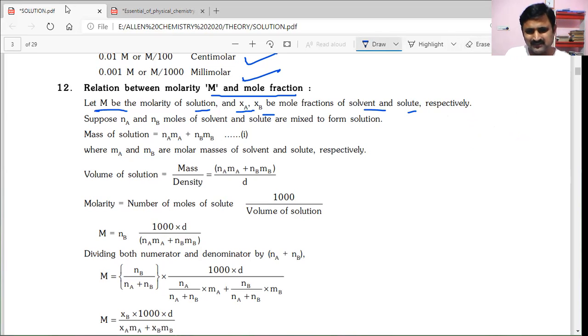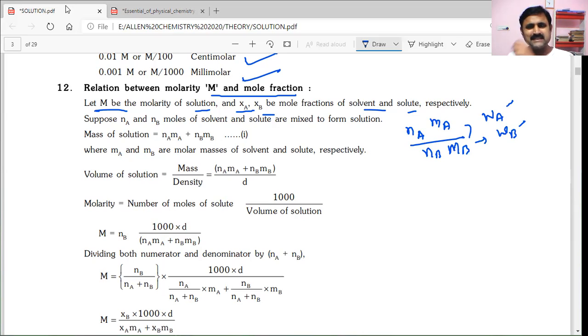and in this consideration, we came to know that Na, Nb are the number of moles of solvent and solute respectively for the dilute solution. Mass of solution will be obtained by multiplying the number of moles with their corresponding molar masses. Suppose the molar mass of solvent is Ma and the number of moles of solvent is Na, the product is equal to the mass of solvent. Similarly, the mass of the solute can also be calculated using Nb into Mb. You will get the mass of solute.